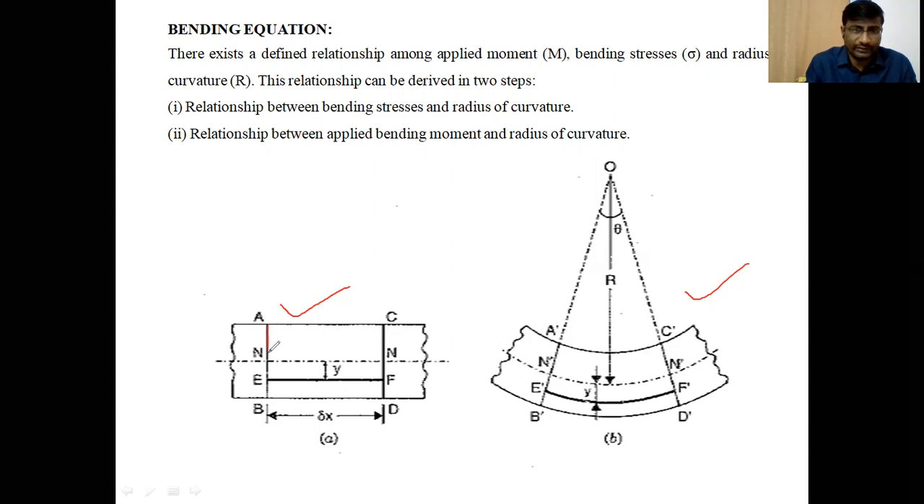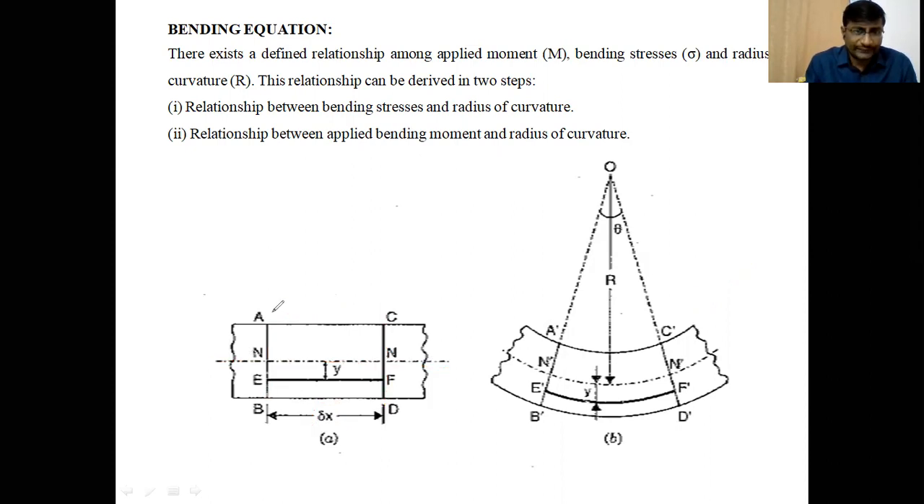AB and CD are cross sections across the beam, perpendicular to the axis. The two transverse sections, AB and CD, are at a distance delta x apart. Clear, students? Those are perpendicular to the axis of the beam. This is the axis of the beam.